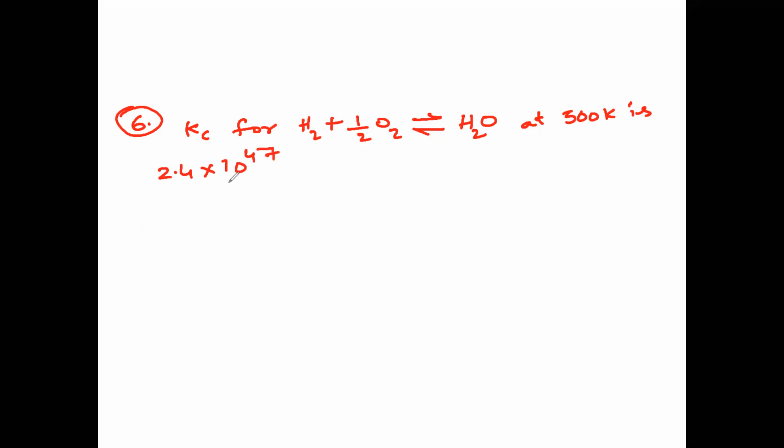This is a very typical question. Now the backward reaction is favored by... backward reaction, that is water changing into hydrogen and oxygen. Anyway, I'll write the complete question.